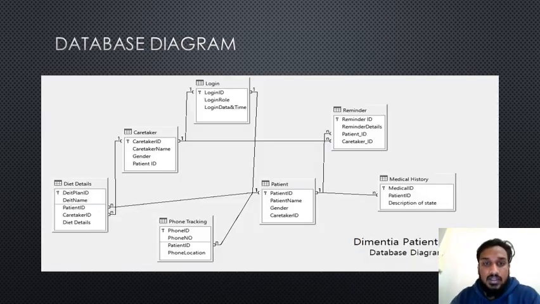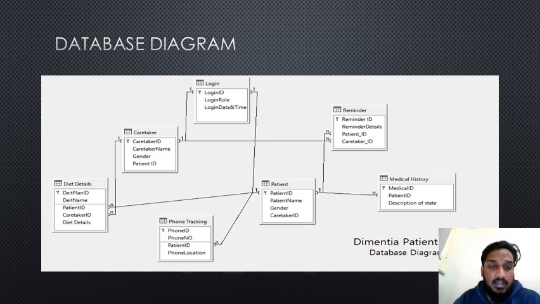Hi, my name is Bhaskaram Teja. I'm the data analyst for the dementia patient memory app. This is a database diagram. You can see the diet details, caretaker details, login details, reminder, medical history, patient, and phone tracking.